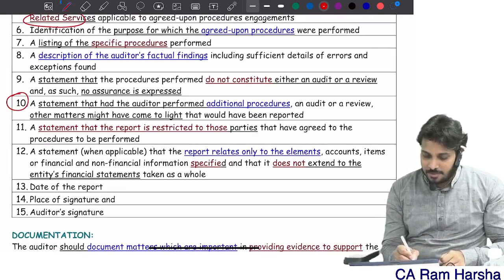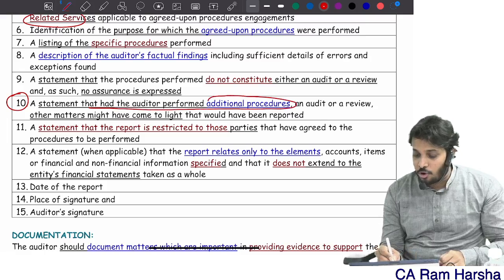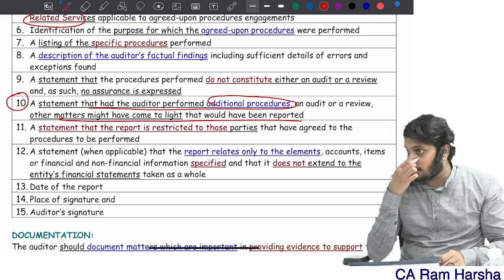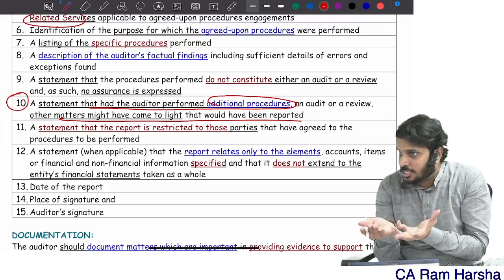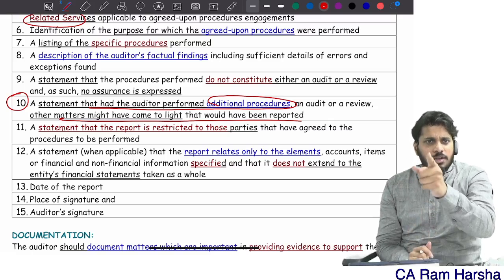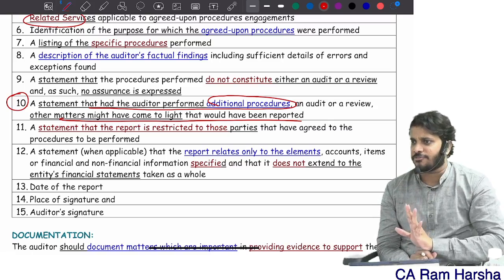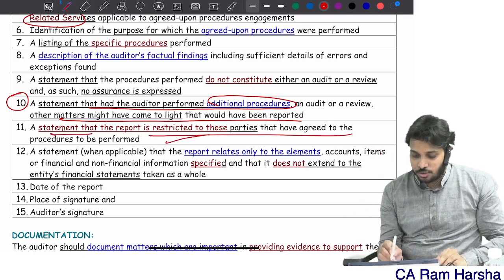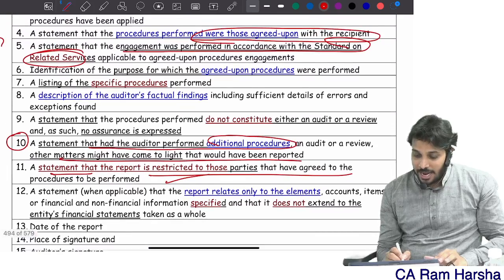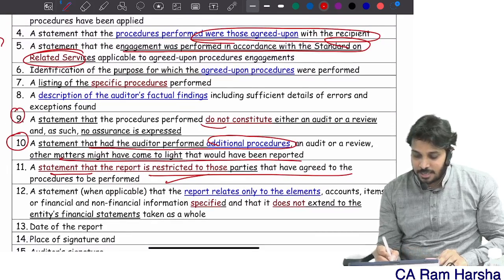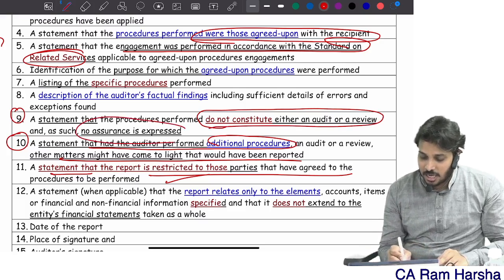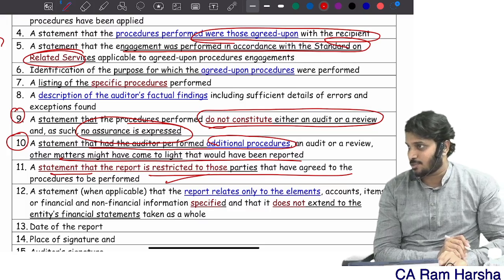A statement that had the auditor performed more procedures, some other matters might have come to the knowledge of the auditor, but since we didn't perform more procedures, as it is agreed upon procedure, whatever we agreed with management, that only will be performed, not more than that. And a statement that the report is restricted to so and so people only, and a statement that this is not an audit or review, and hence no assurance is expressed.